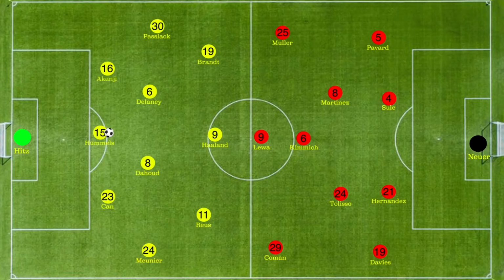Let's take a look at how Bayern defended. Bayern always look to overload the player with the ball with 2 or 3 players as to force him into a back pass or make him clear the ball up the field. Let's see how Bayern did this with the help of the illustration.